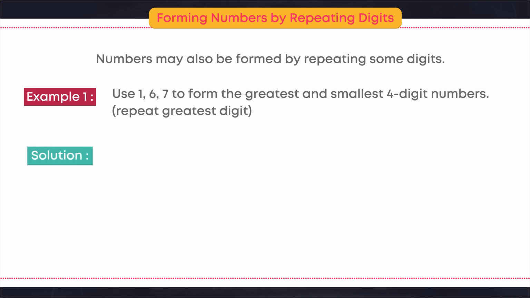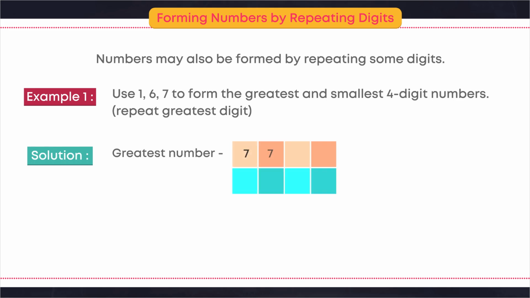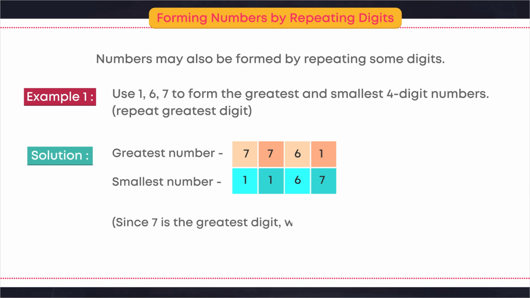Solution. Greatest number: 7, 7, 6, 1. Smallest number: 1, 1, 6, 7. Since 7 is the greatest digit, we have 2 sevens. Since 1 is the smallest digit, we have 2 ones.